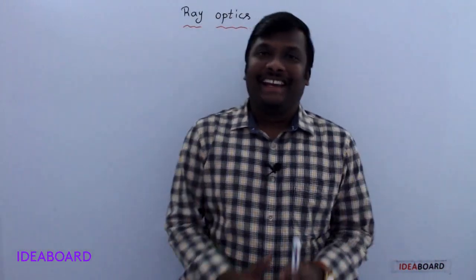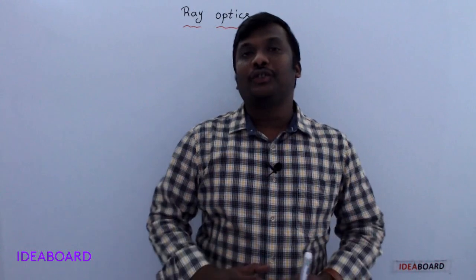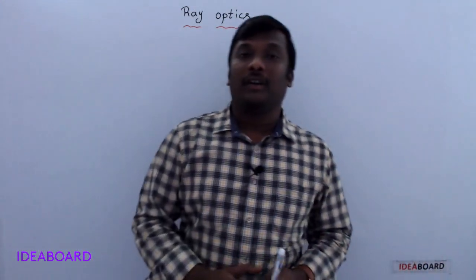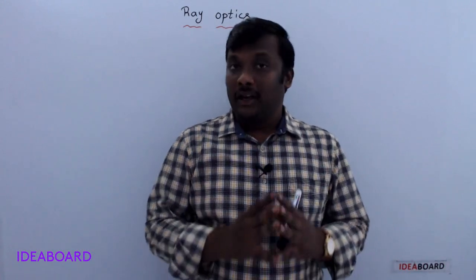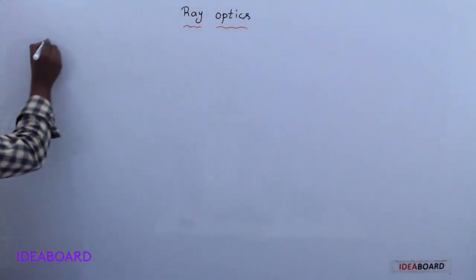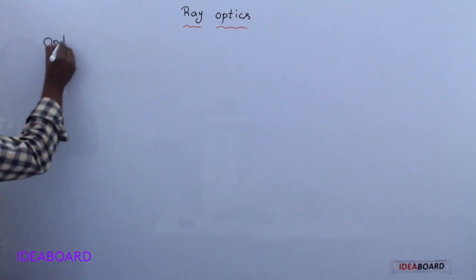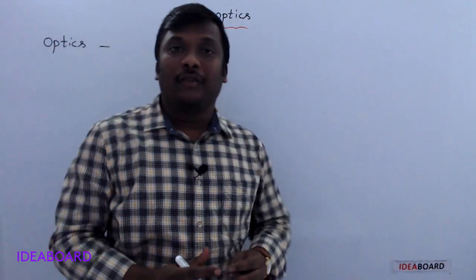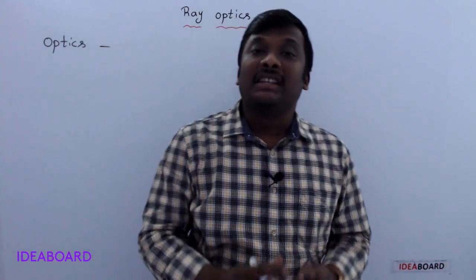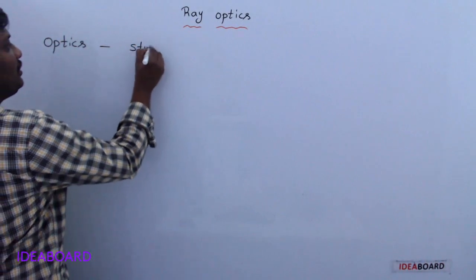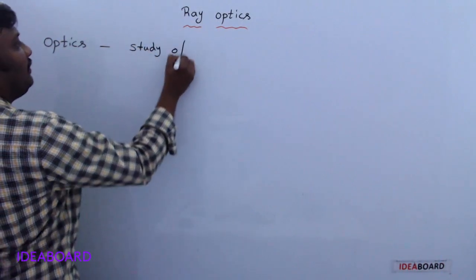Hi students, today we discuss a new chapter called ray optics. It's very important from the objective point of view and also the subjective point of view. Listen carefully. First of all, we would like to know what optics is. Optics is a branch of physics which deals with the study of light.